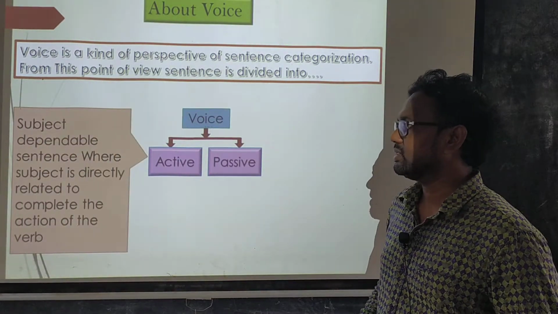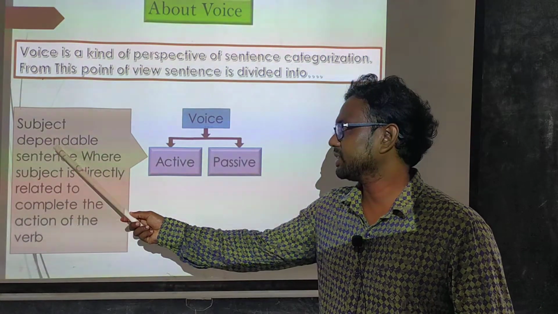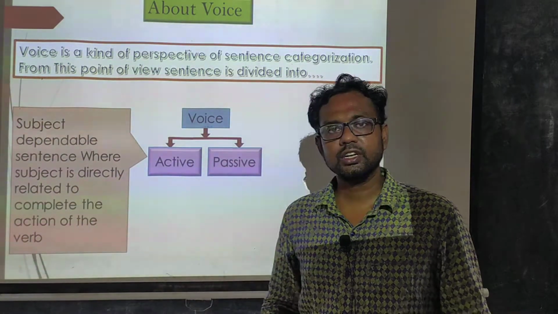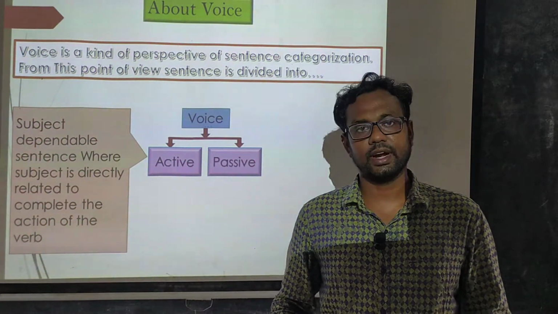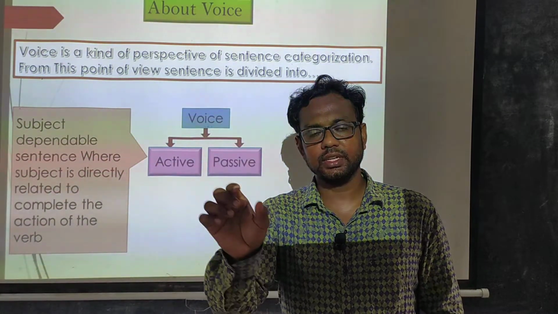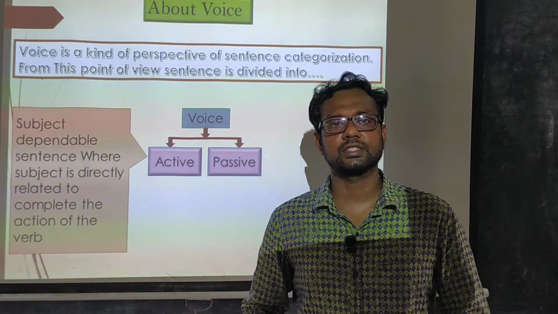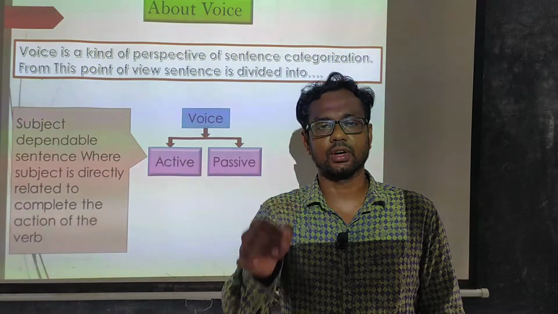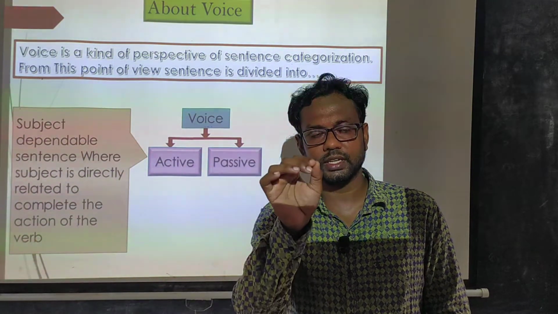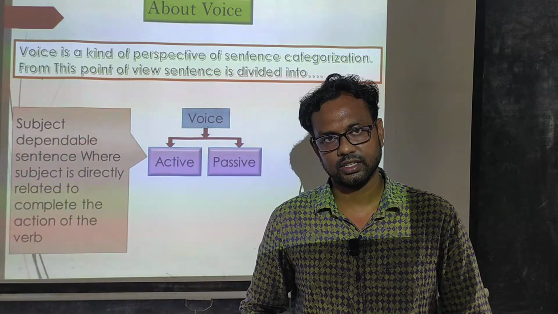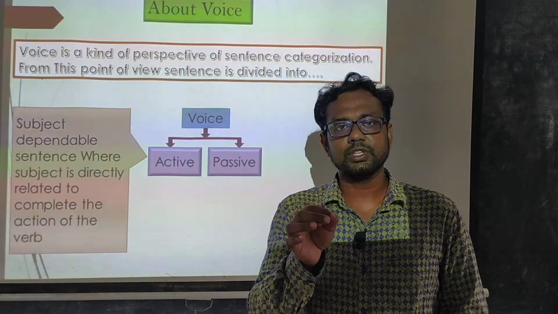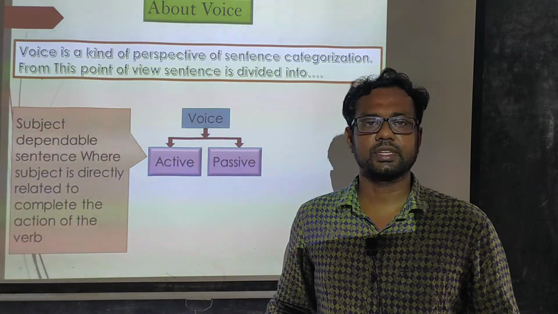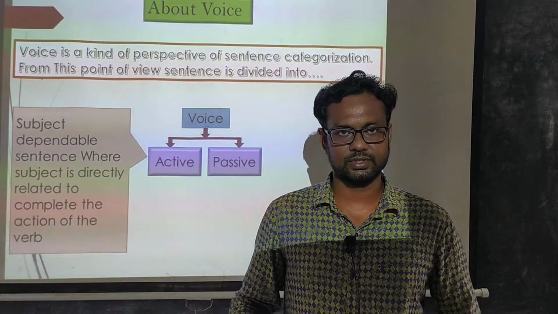In case of an active sentence, it's a kind of subject dependable sentence where the subject is directly related to completing the action of the verb. Dear students, when you find that the subject directly completes the action of the verb, this type of sentence is called an active sentence. That means this type of sentence's main focus is who has completed the action. Here the subject is always placed before the verb of the sentence. So this type of sentence is also called a subject dependable sentence.